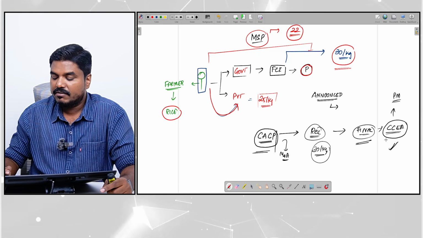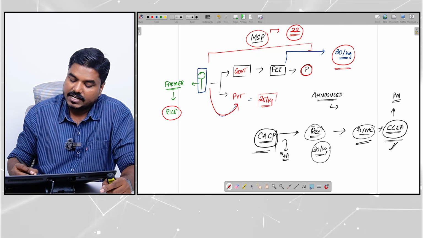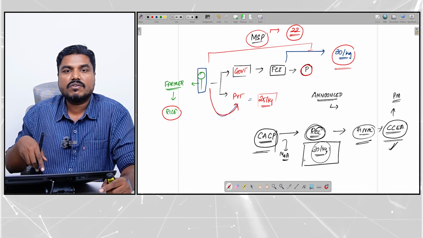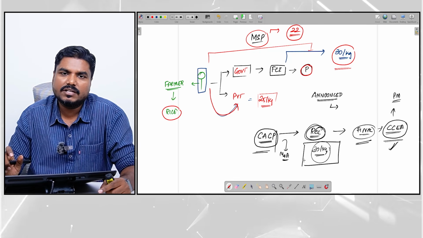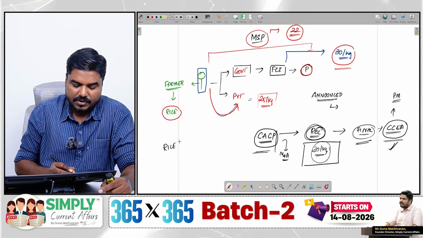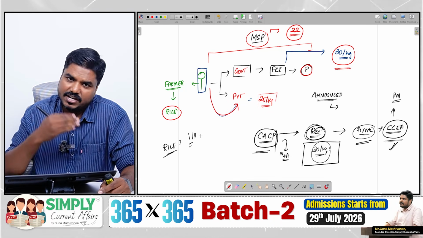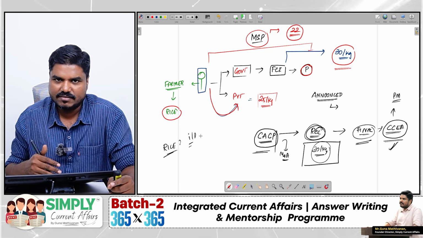The final approval will come from the Cabinet Committee on Economic Affairs. The CACP, while recommending this amount, will take into account all the input cost and all the unpaid family labor. That means to produce rice, what all the input is required: water, fertilizer, pesticides. All the input costs CACP will consider.